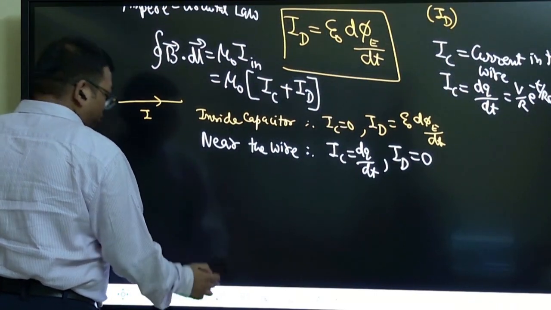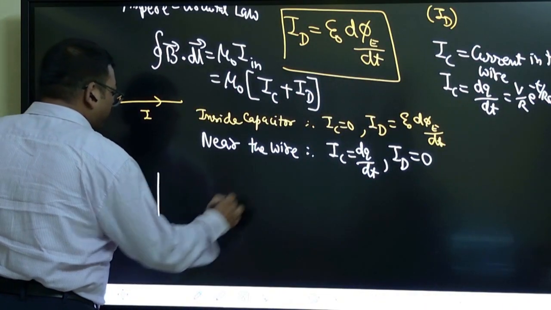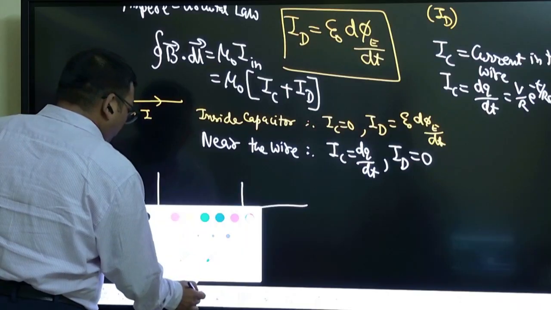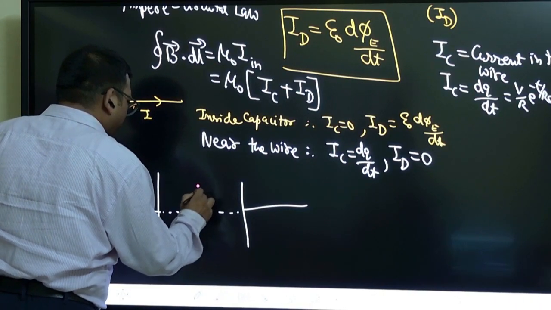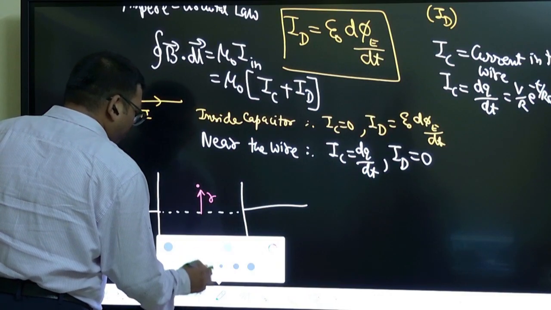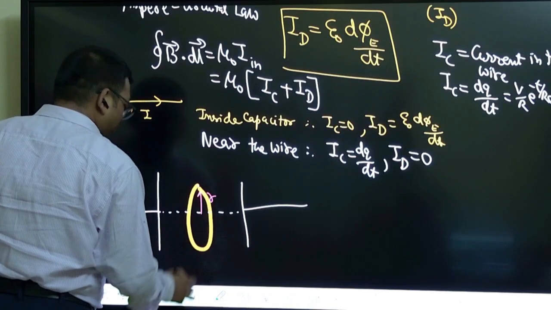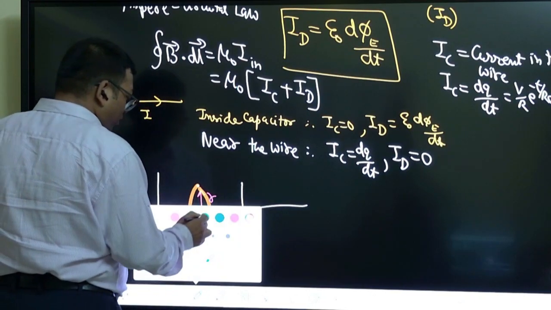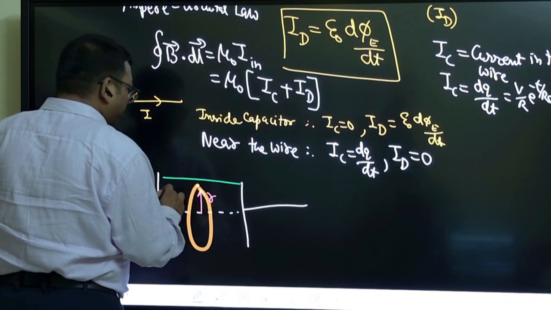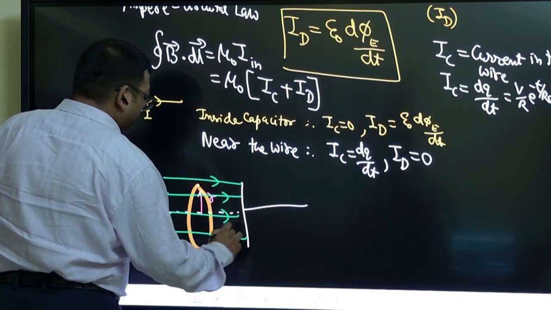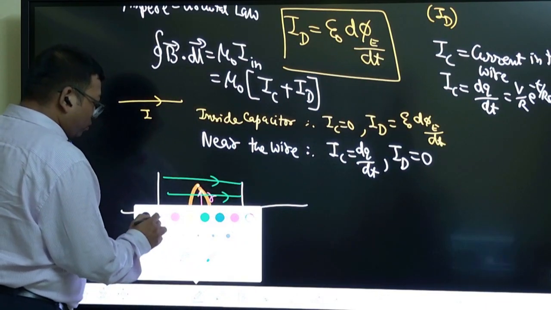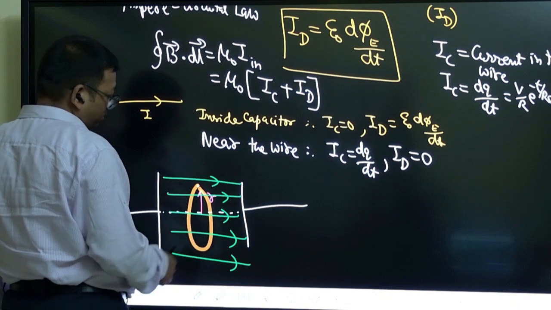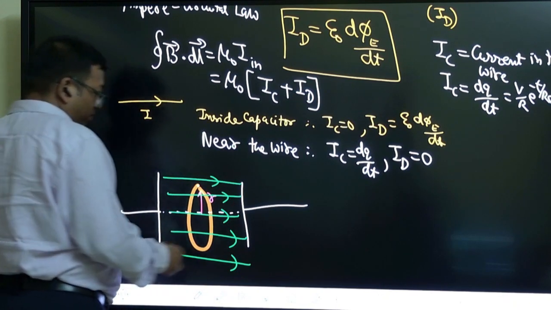Okay. So suppose this is a capacitor here, and this is the axis of the capacitor, and we want to take any point here at a distance of r. So first of all we have to make a circular loop like this. And electric field lines we also have to see. So electric field lines will be passing like this through this. Note that we are taking a loop here, which is imaginary. There is no wire here. This is a loop, a closed path. Right.